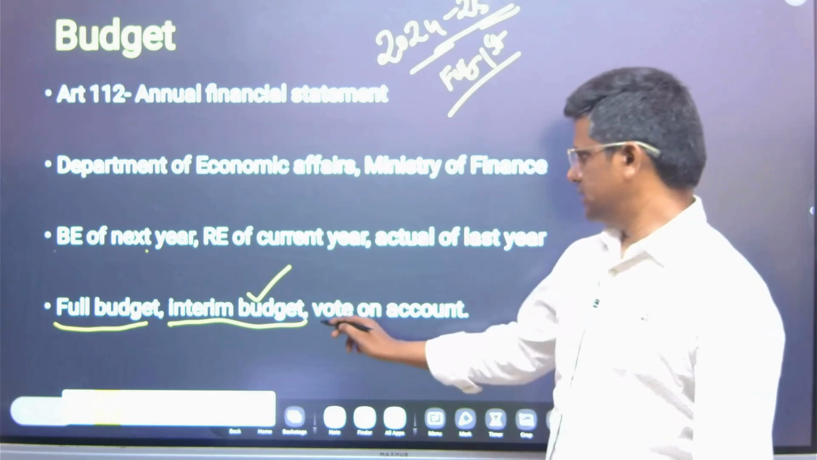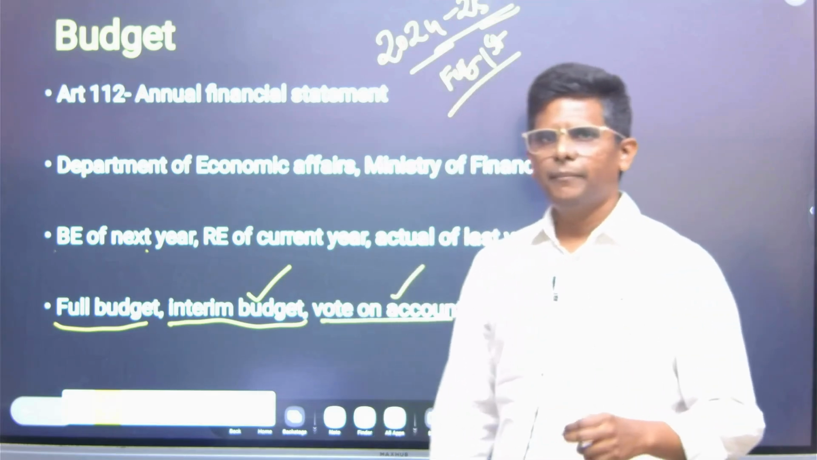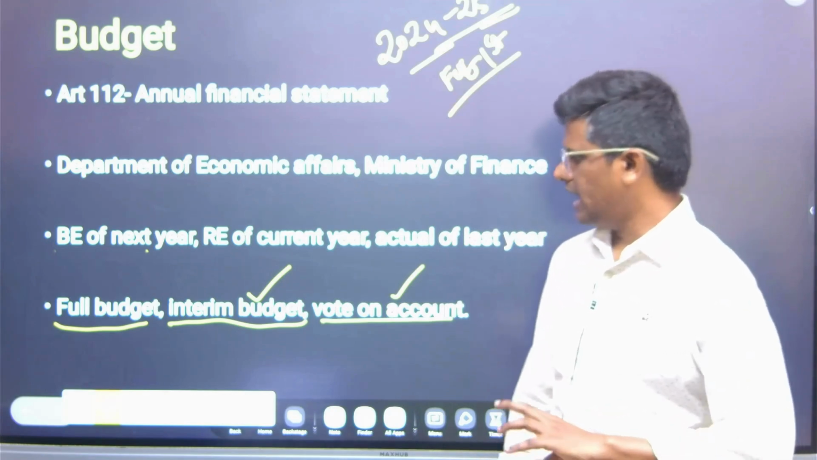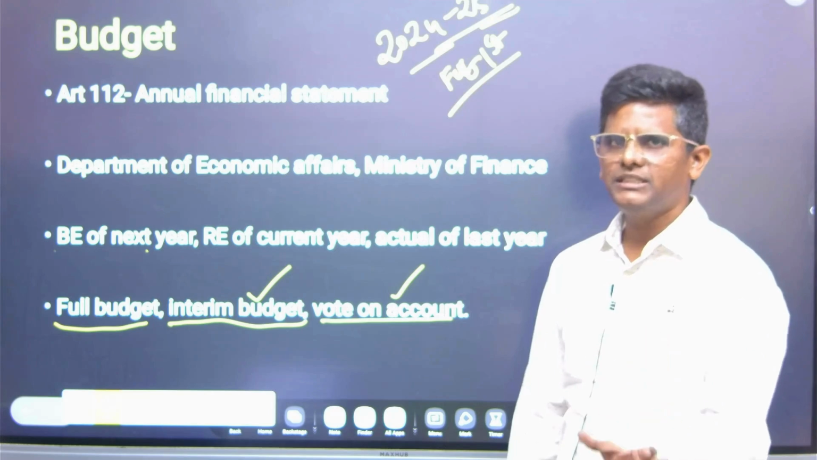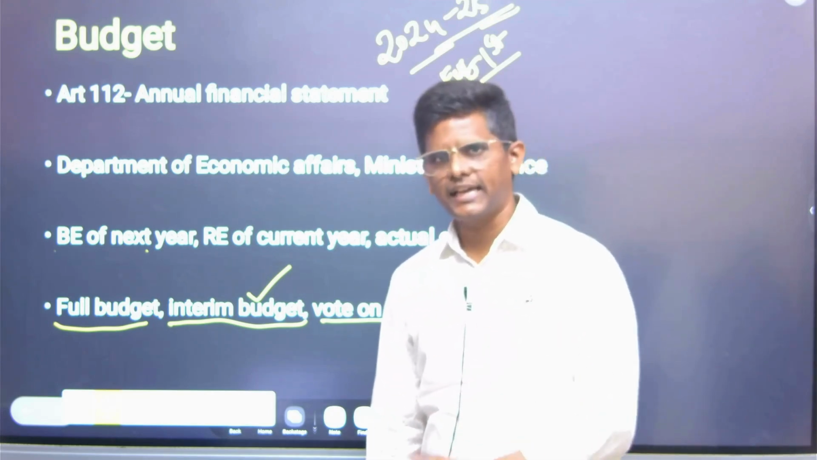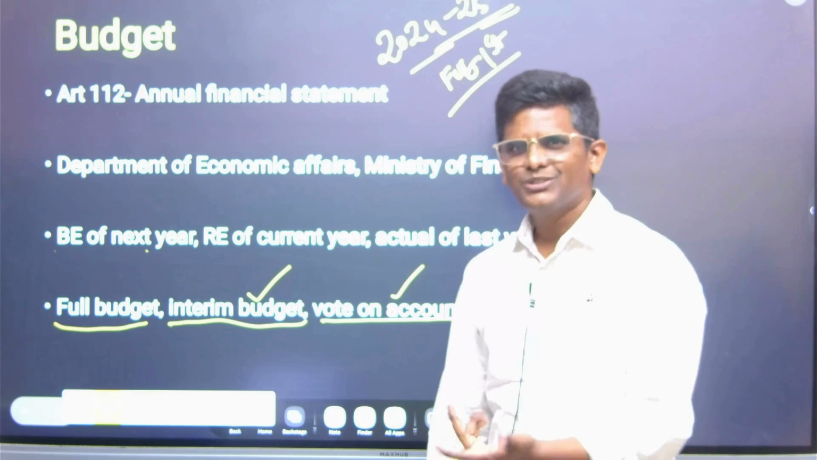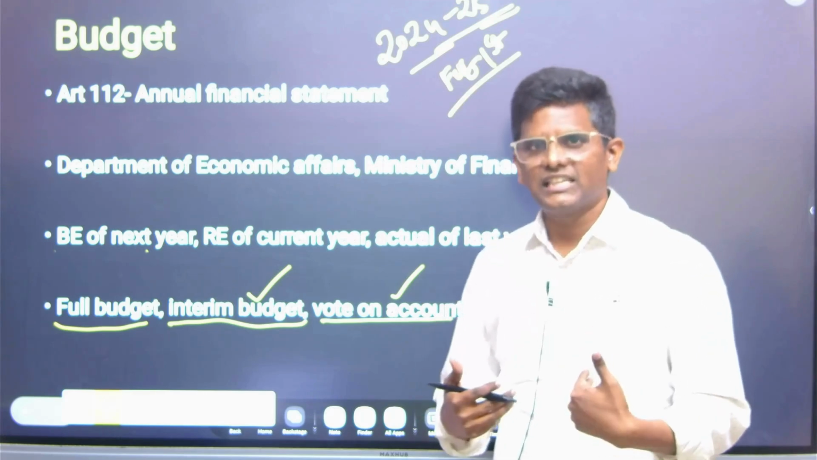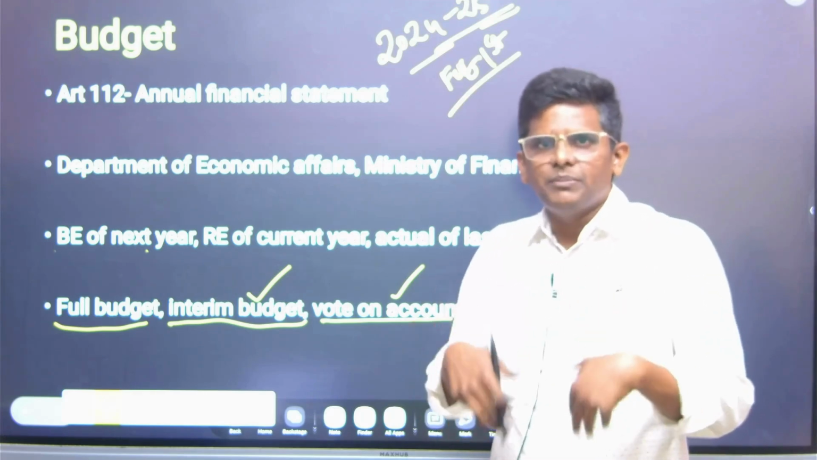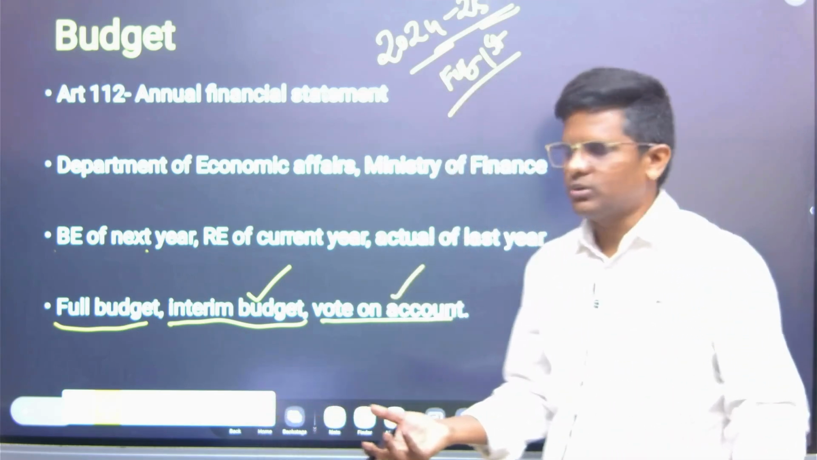That is the interim budget. And we also have vote on account. What is vote on account? Basically, as I have discussed before, budget preparation and approval by the competent authorities may take time. But the government has to run, and when the government has to run, it needs expenditure. So it needs the approval of Parliament for the running of the government, otherwise the government can't run without money.